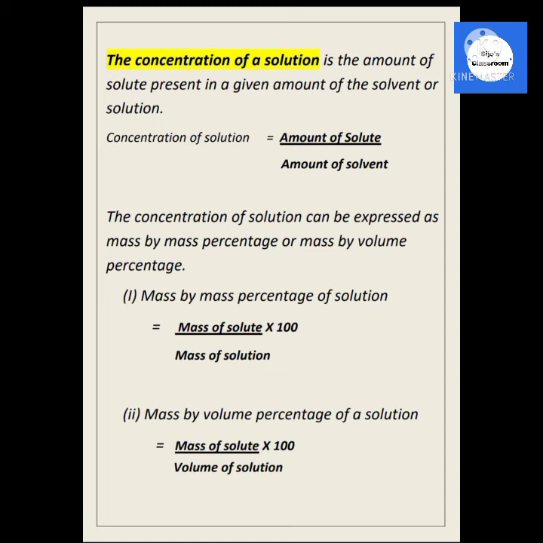The concentration of a solution can be expressed as mass by mass percent or mass by volume percentage. Mass by mass percentage of solution is equal to mass of solute divided by mass of solution into 100. Mass by volume percentage of a solution is equal to mass of solute divided by volume of solution into 100.